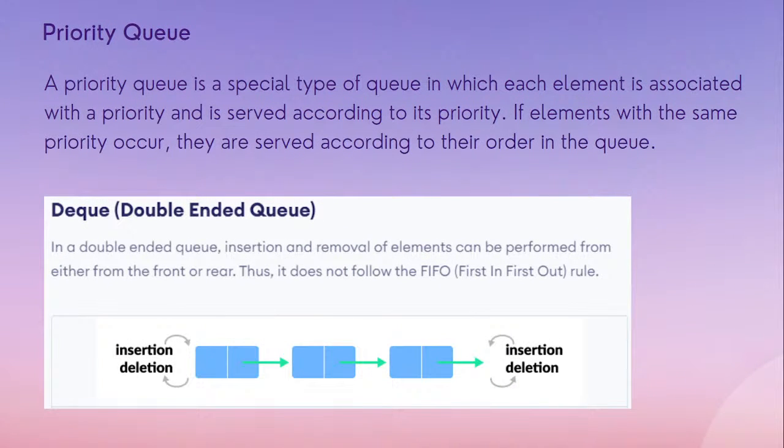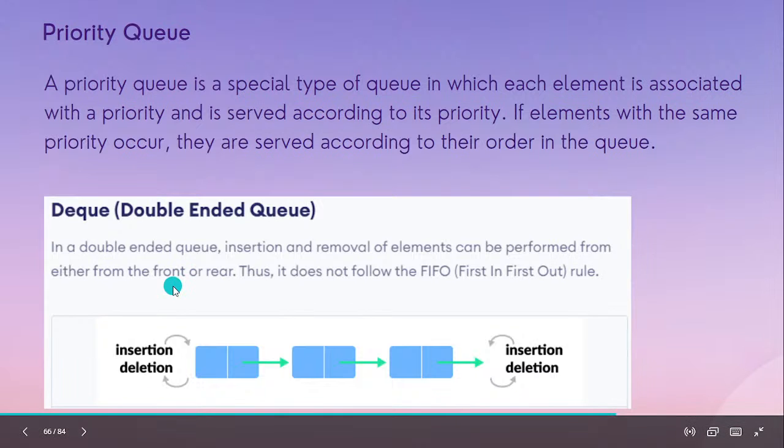A priority queue is a special type of queue where every element has a certain priority, and according to that priority the elements are kept in the queue. If elements have the same priority, then we have to serve them in a certain order. We will study it when we complete the previous two queues, then go into the deeper programming of the priority queue and understand how it works.